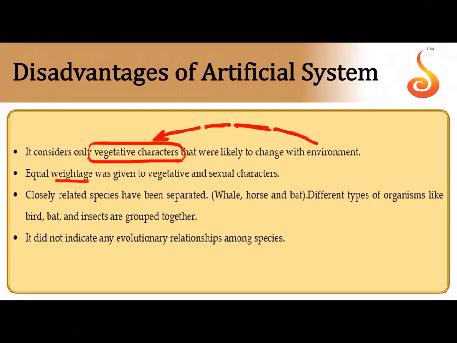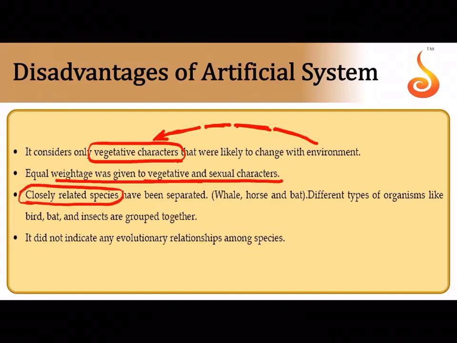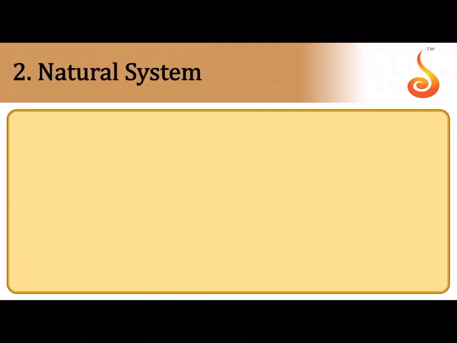Equal weightage was given to both vegetative and sexual characters, although vegetative characters, like we saw, are likely to change with environment. And like I said, if you take only visible characters into consideration, you will end up separating closely related species, and it does not take any account of evolutionary relationships or phylogenetic relationships.